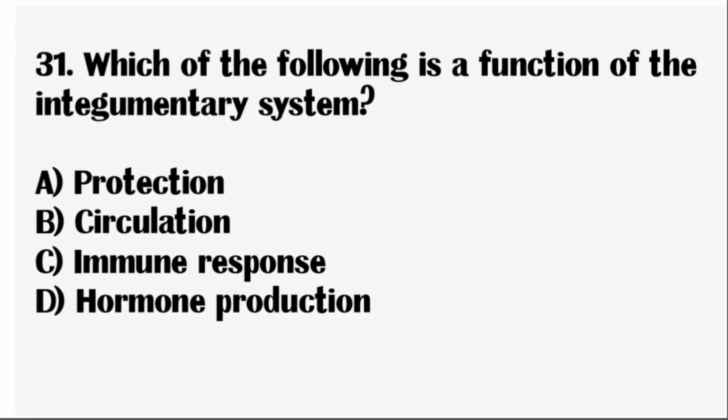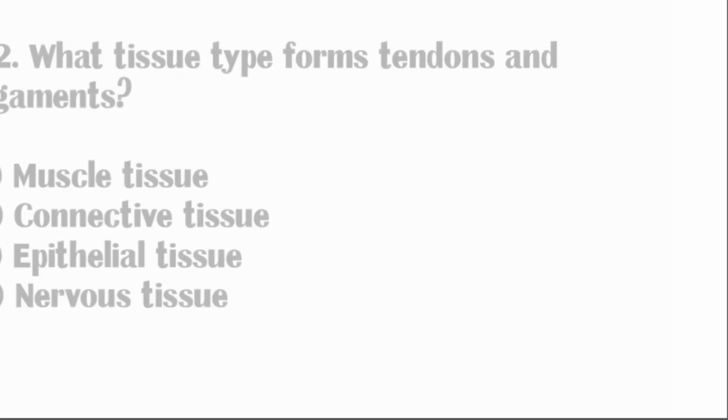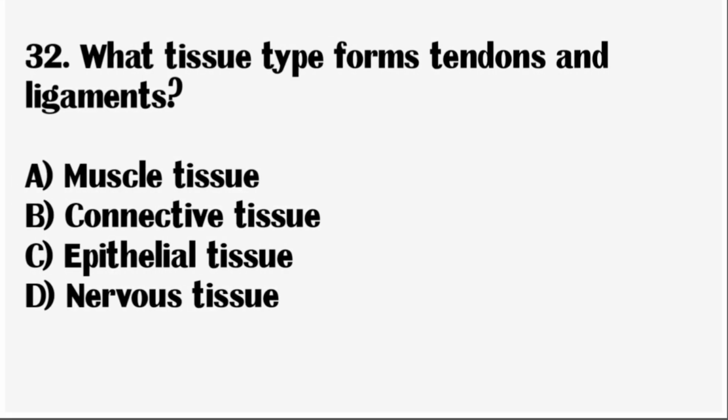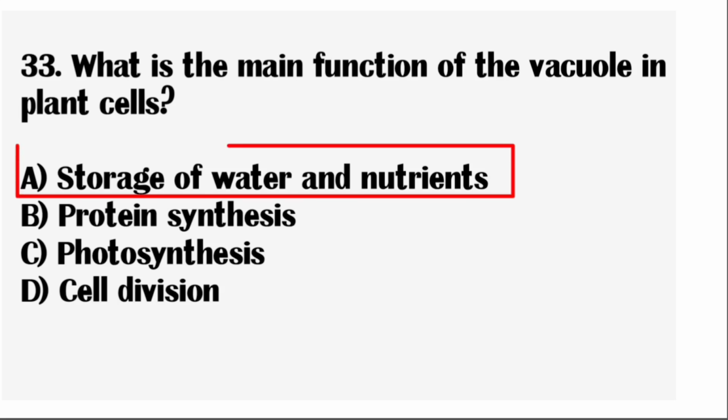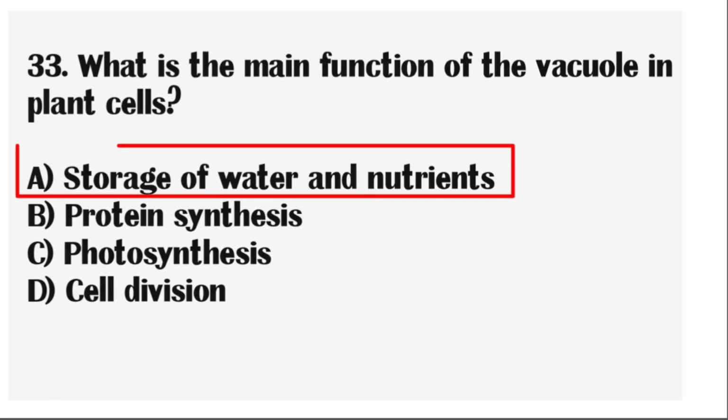Next question, which of the following is a function of the integumentary system? Correct answer: protection. Next question, what tissue type forms tendons and ligaments? Correct answer: connective tissue. Next question, what is the main function of the vacuole in plant cells? Correct answer: storage of water and nutrients.